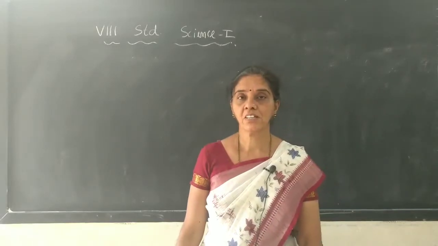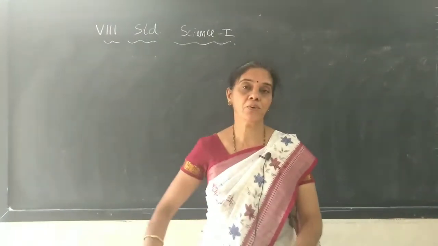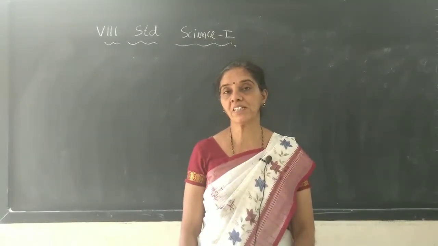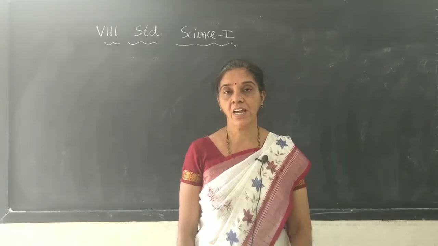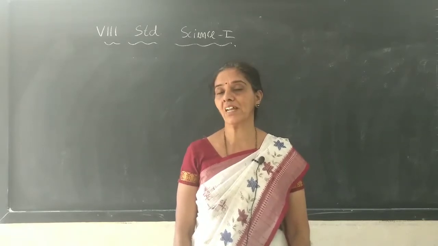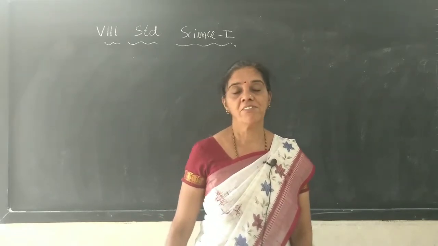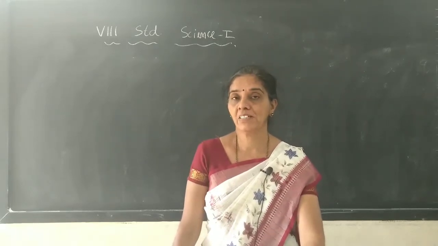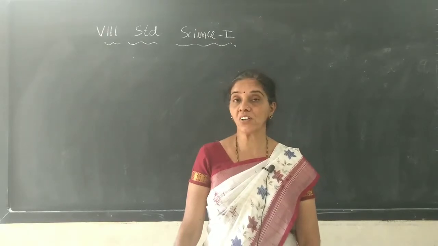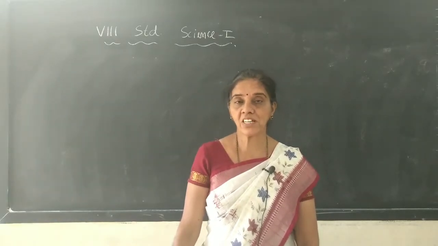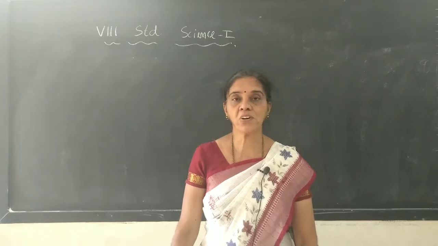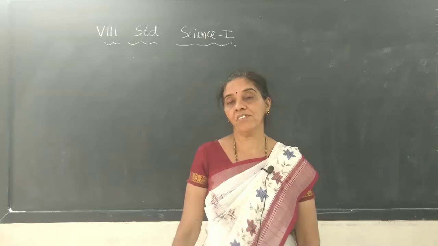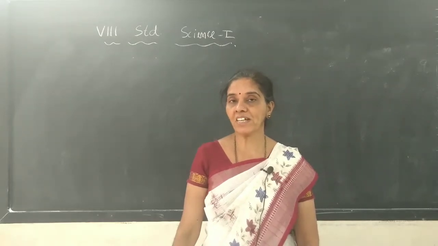Dear students, in the last class we have learned about the laws of reflection, then the process called dispersion, the splitting of light into 7 colors, and in reflection the types of reflection, like regular reflection, where using a mirror etc. we will get our image. And then we have studied about irregular reflection. By the irregular reflection, it is possible to see the things around us. Then we have studied about multiple reflection.